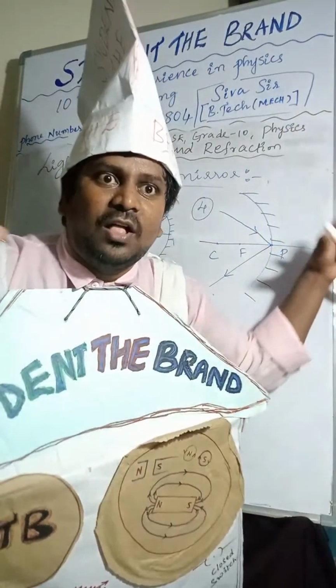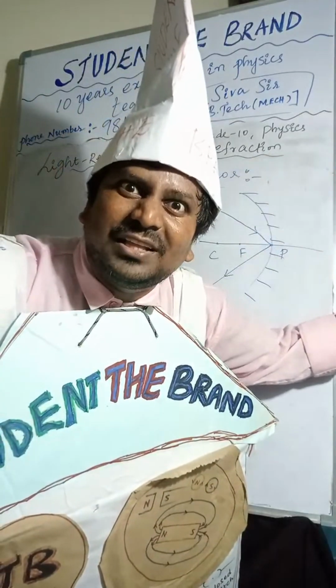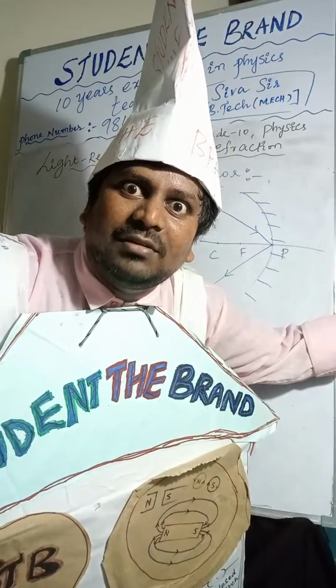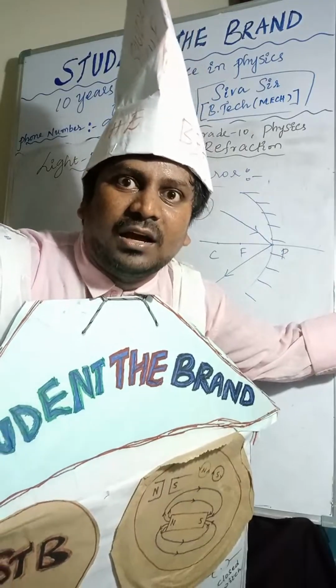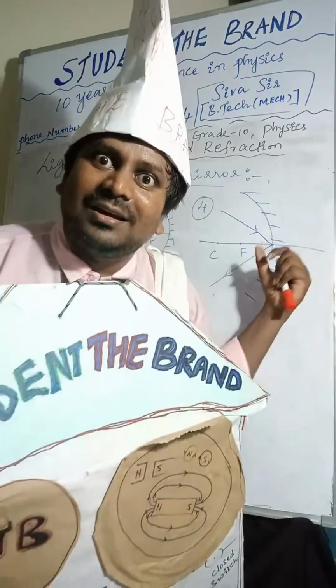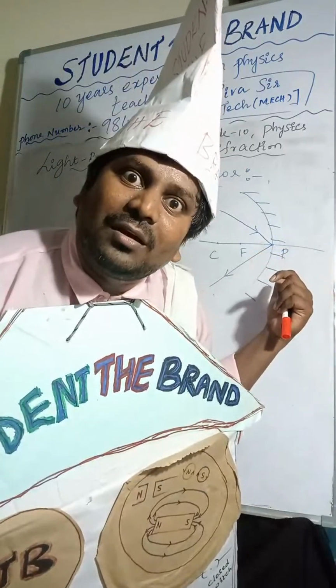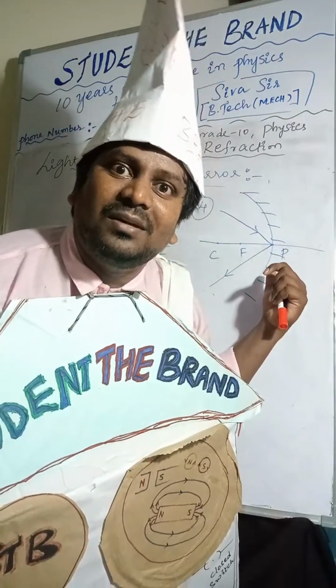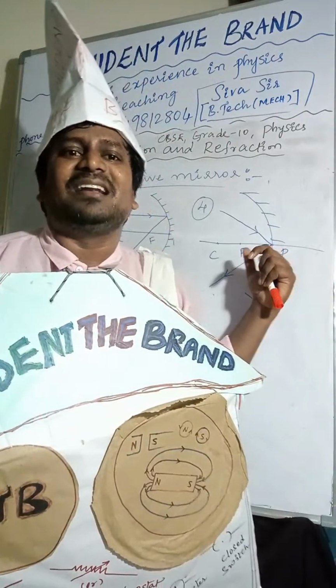When the light is incident at the pole, it reflects back into the same medium. That is called reflection. There it was the plane mirror, here it is the concave mirror.